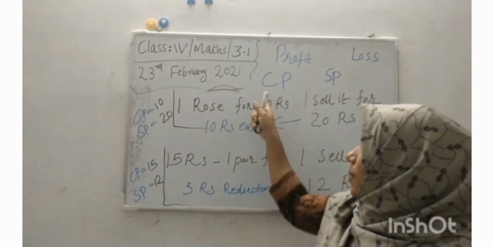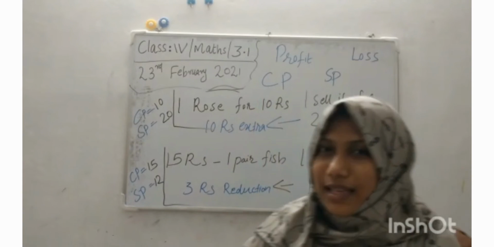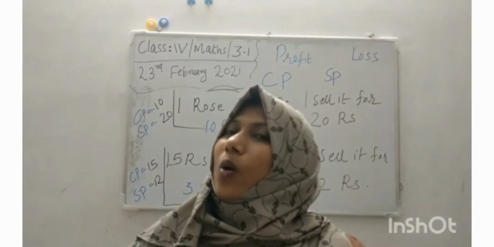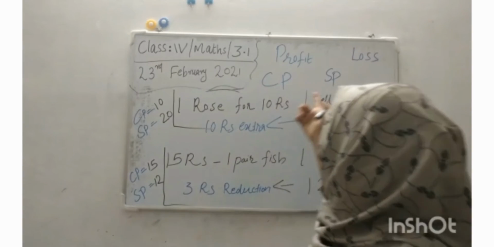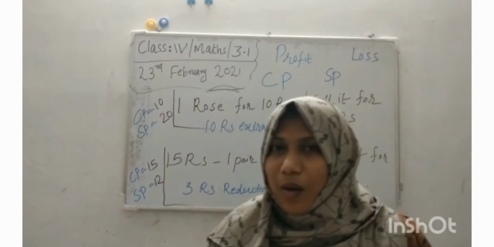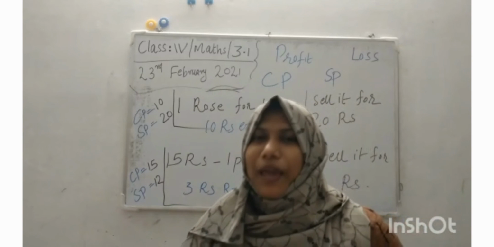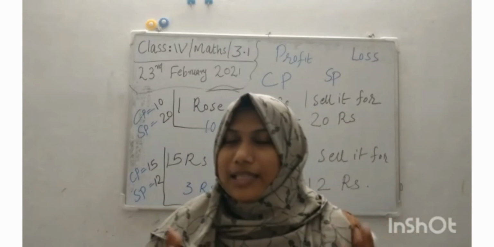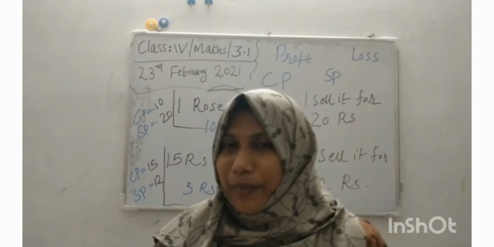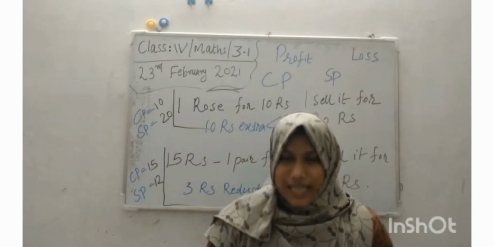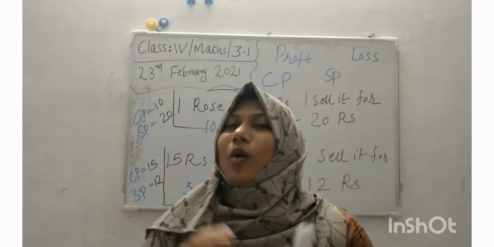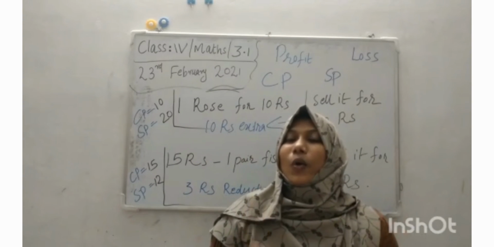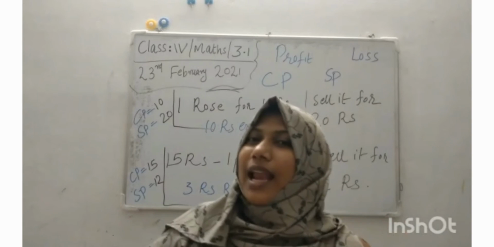Say it once again. CP, cost price, and SP, say louder, selling price. Don't forget these two words: CP, cost price, and SP, selling price.